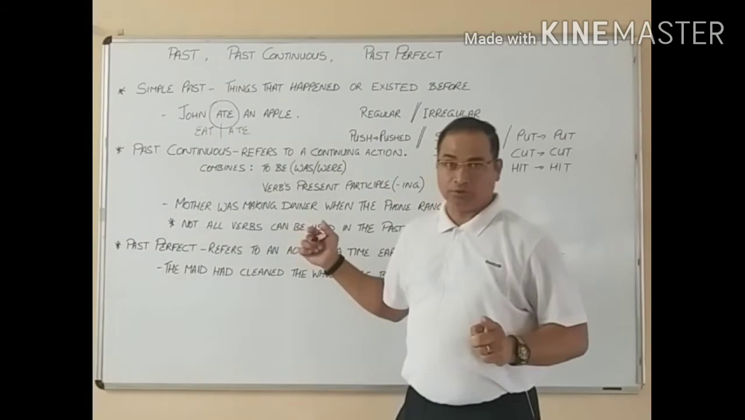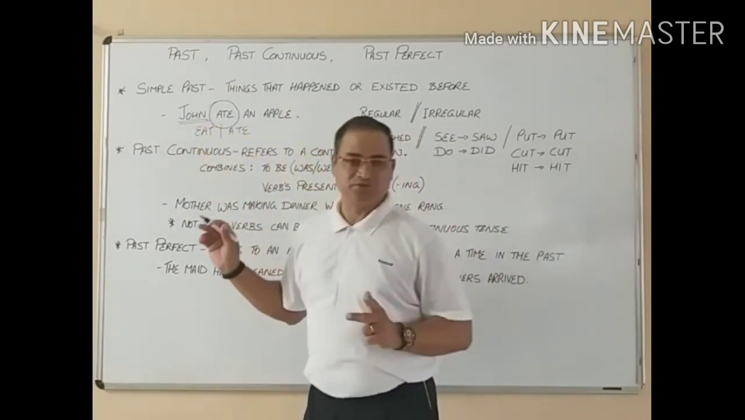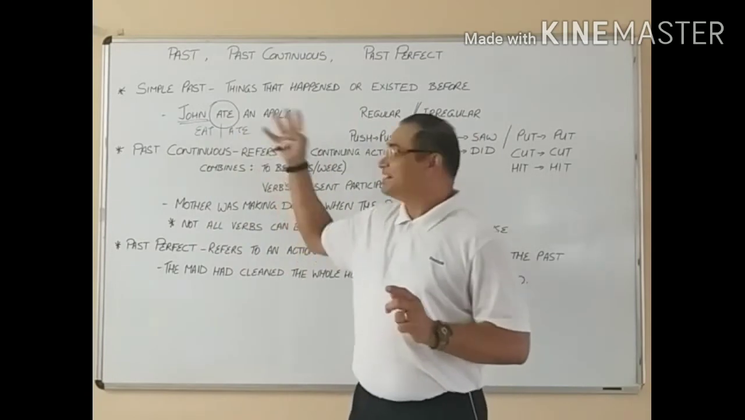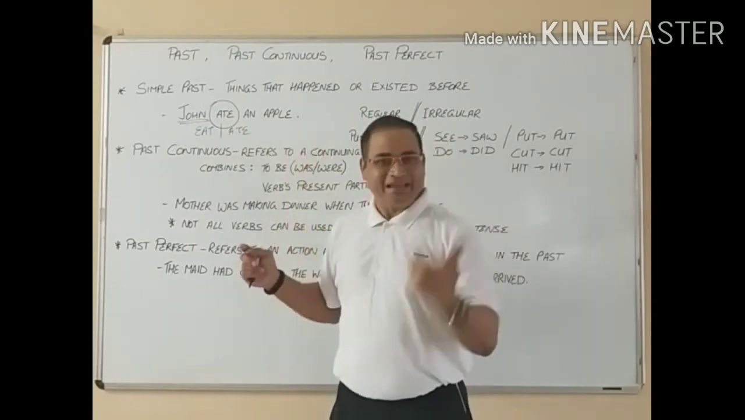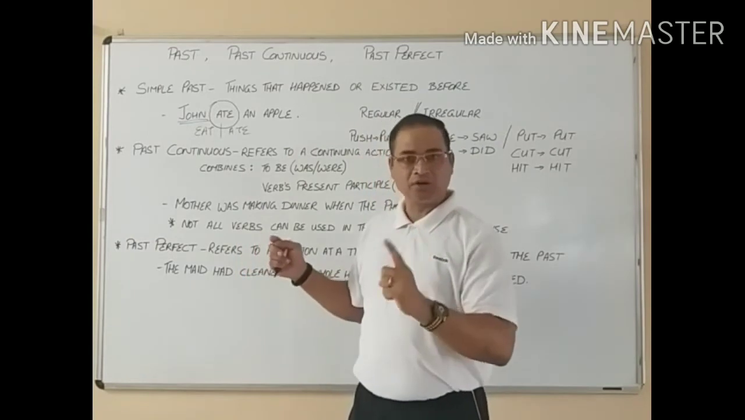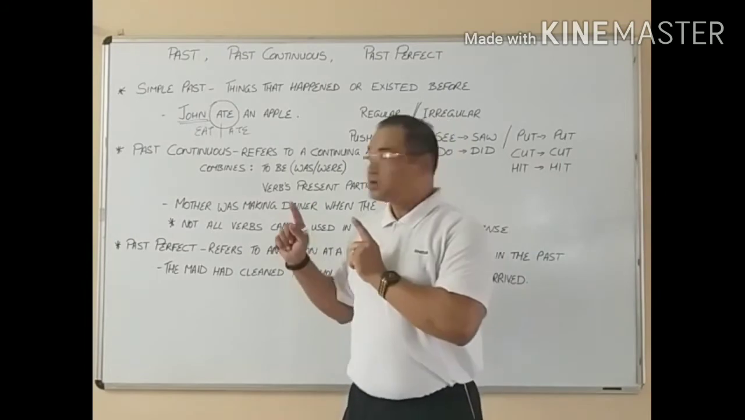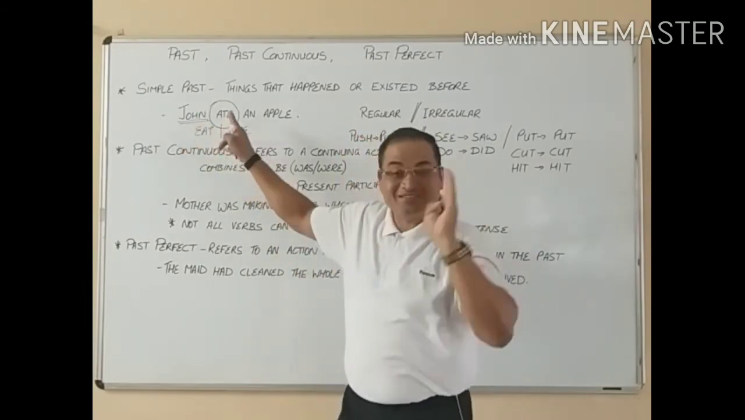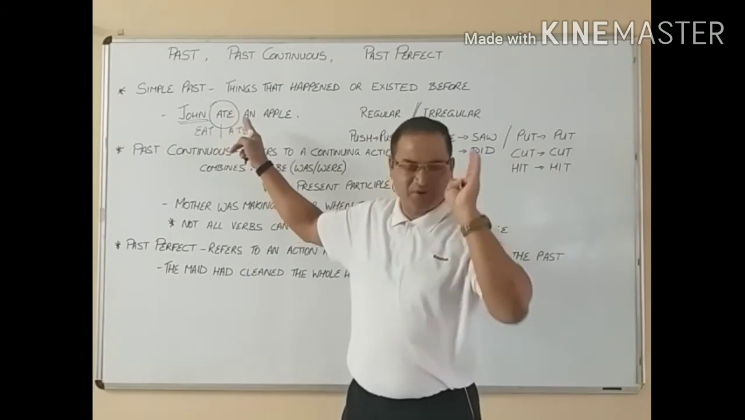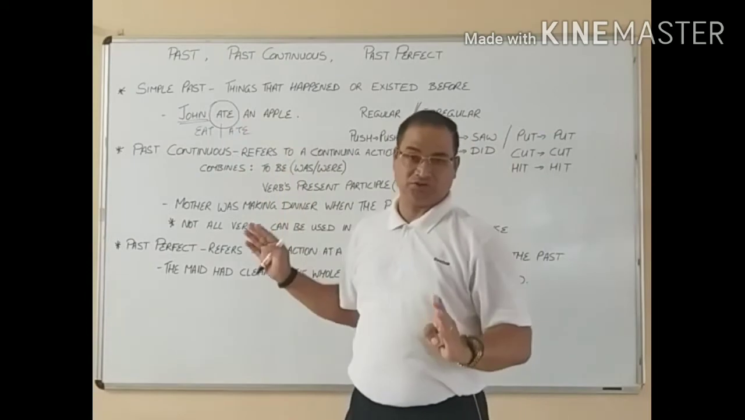But mind you, no matter what the subject is, John ate an apple, singular. I ate an apple, singular. They ate apples. They, plural. Ate remains the same, it doesn't change. The verb remains the same in the past tense. The verb does not change.